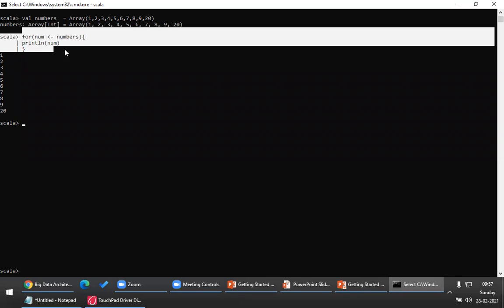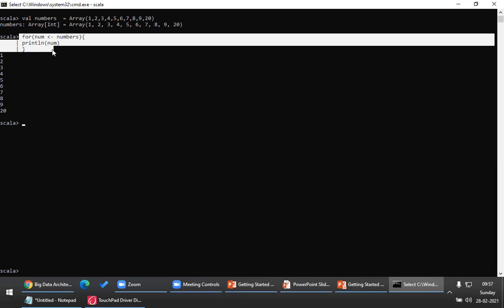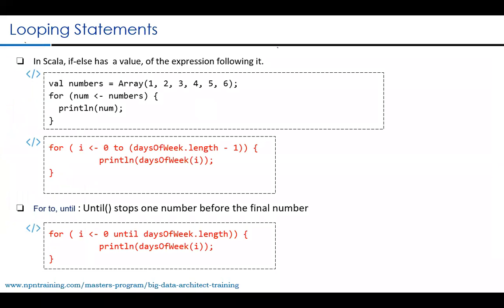So this is a kind of enhanced for loop version of Java. So this is in Scala, this is the enhanced for loop. You can also iterate an array using to. So if you see here, you can also iterate an array using to and until.